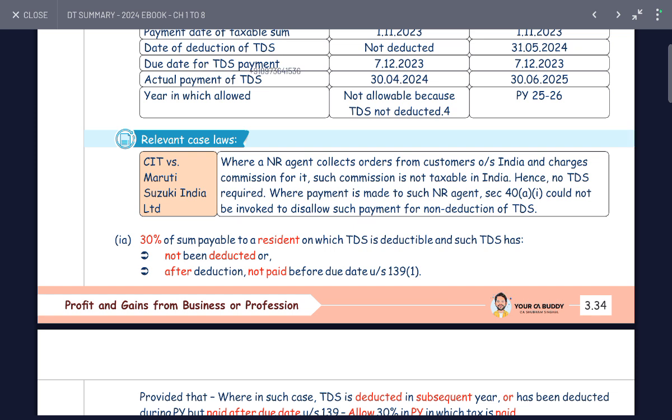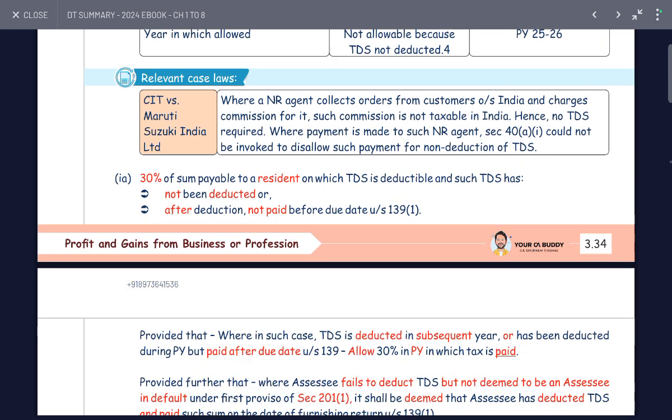A non-resident collects the orders of customers in India and charges commission. As the commission is not taxable in India, no TDS is required where the payment is made to such a non-resident. Hence Section 40(a)(i) could not be invoked and disallowance cannot be made against payments to a non-resident without TDS.